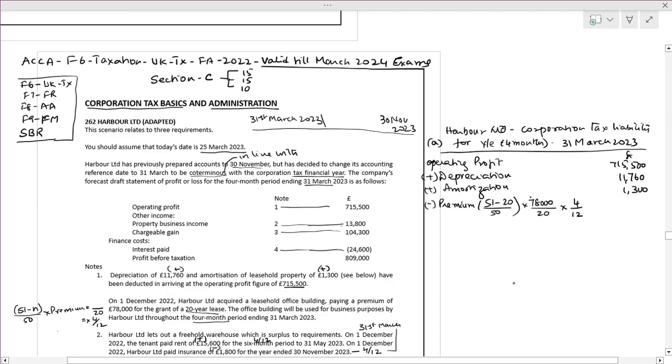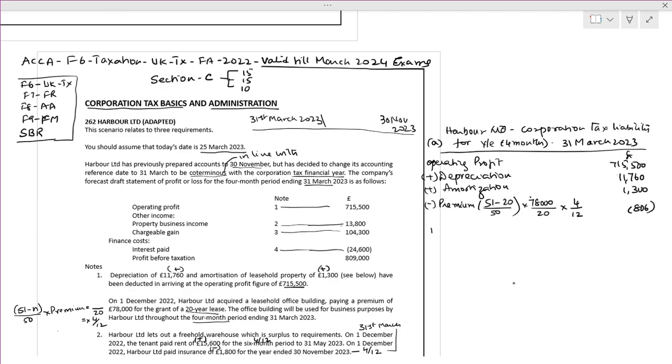See, 51 minus 20. When you have a concept like this, be very specific. You can just write it like this: 78,000 divided by 20 times 4 divided by 12. How much will you get? You will get 806.